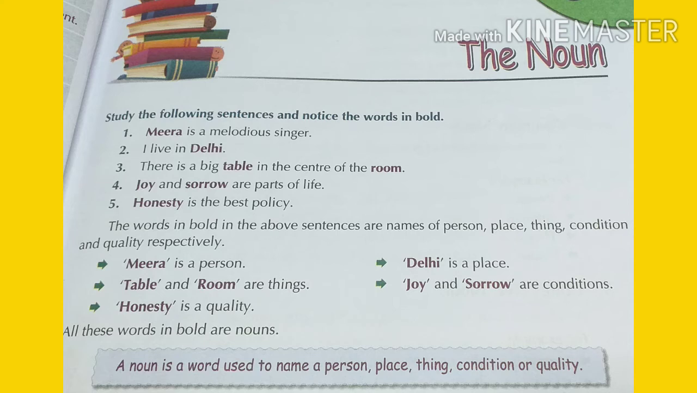So in these 5 sentences, see the words in bold letters. These are called the names. Meera is the name of a person. Delhi is the name of a place. Table and room are things. And joy and sorrow are conditions. Honesty is a quality. So these have a name, and these are called nouns. So everything in a sentence which has a name is called a noun.